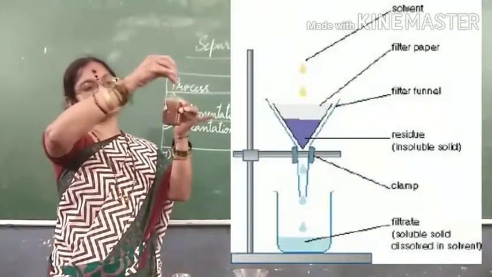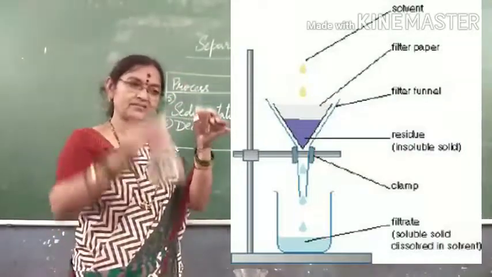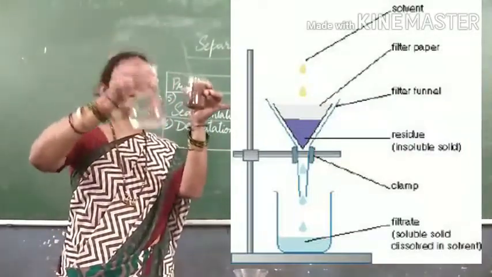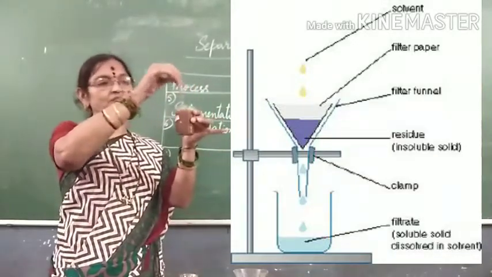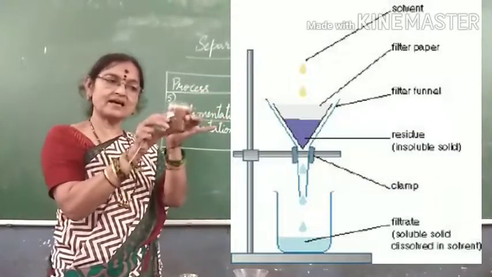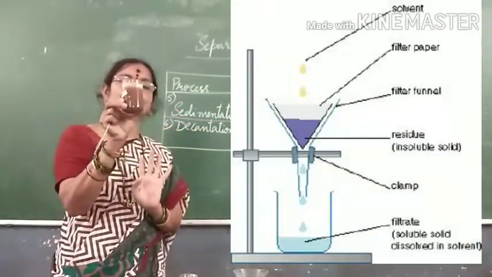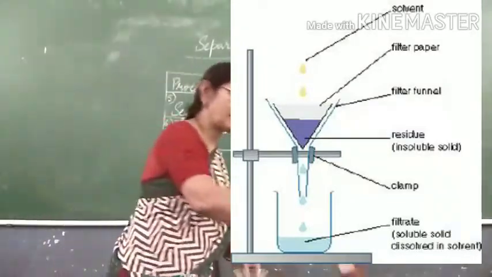Now I have mixed. Is the color of this water and this water the same? No. Now I mixed these two. When I mixed, did the sand dissolve? Will the sand dissolve in water? No. What will happen? You will observe after some time.